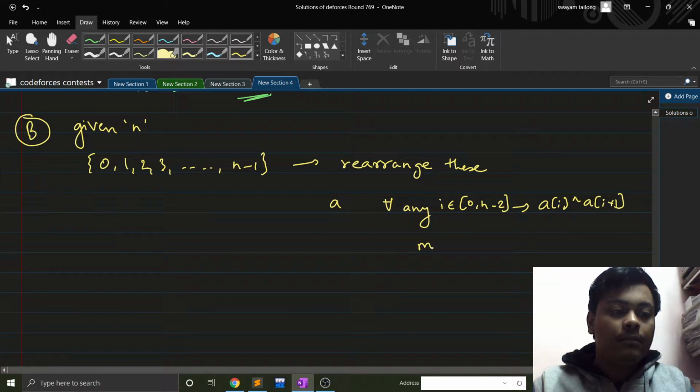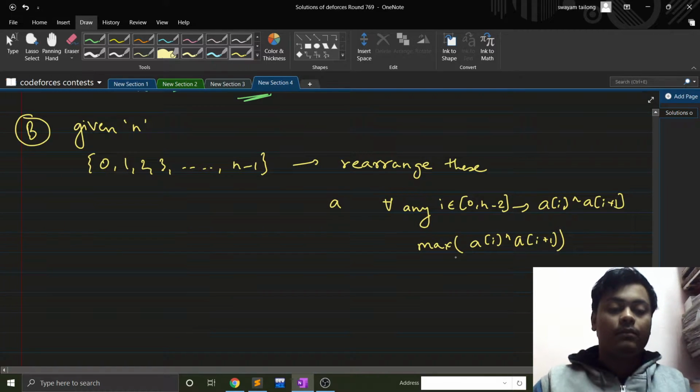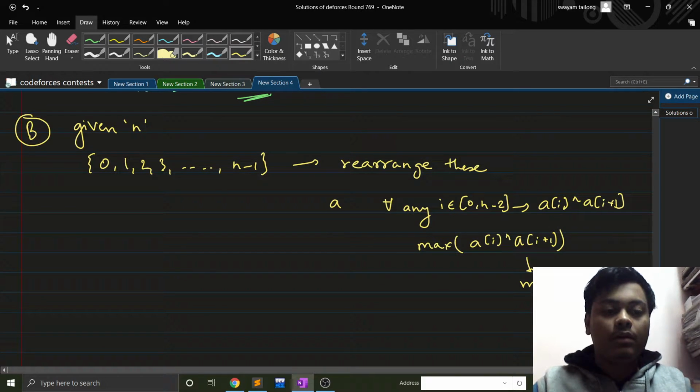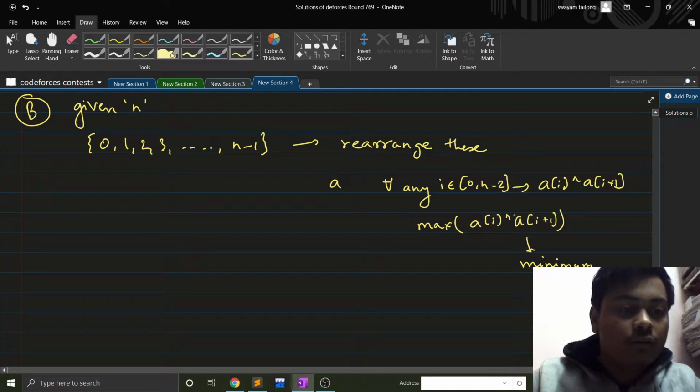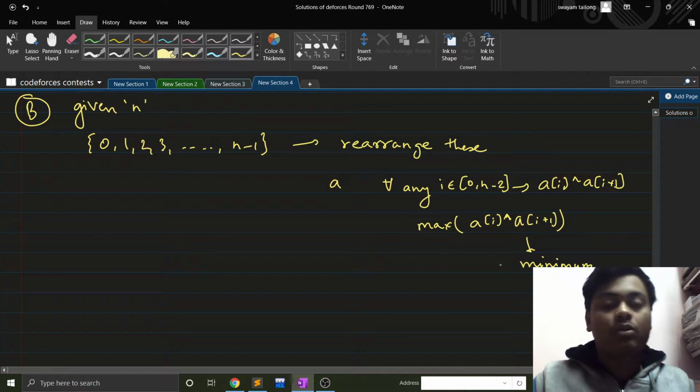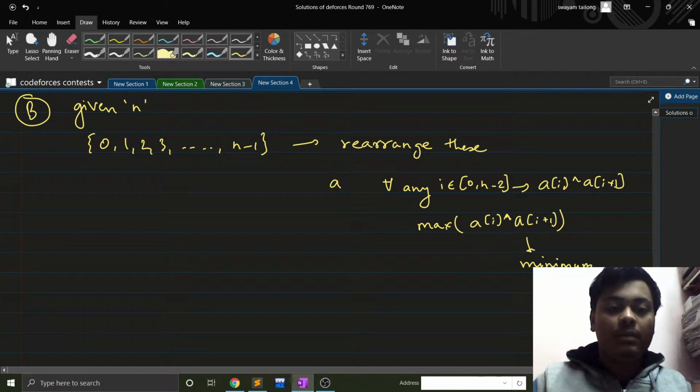The maximum of all these consecutive XORs should be the minimum. Fine. XOR of any consecutive pairs, the maximum XOR which we can see should be minimum, right?